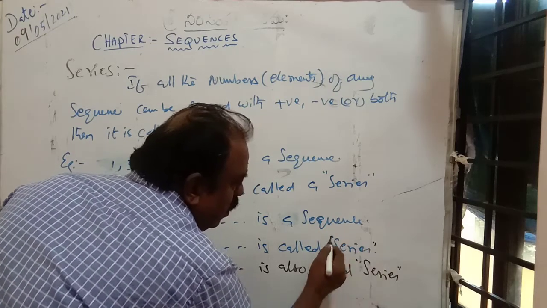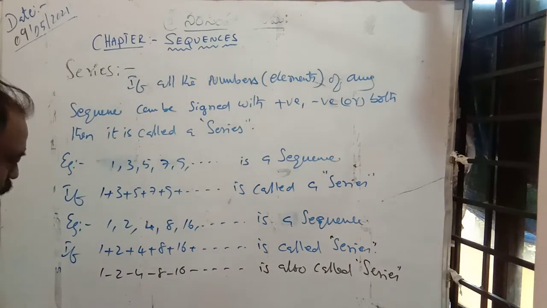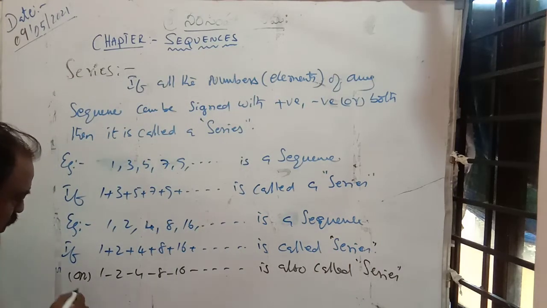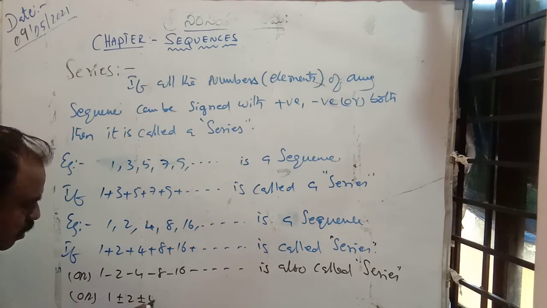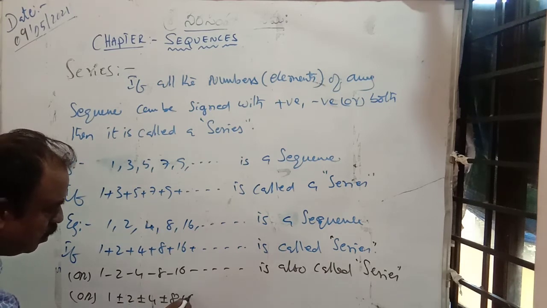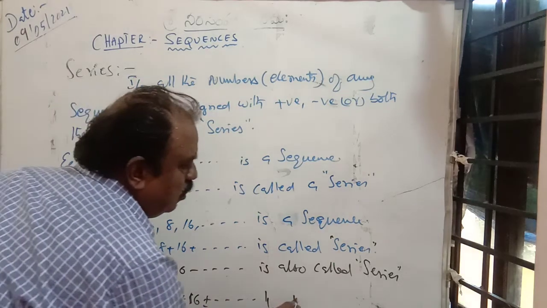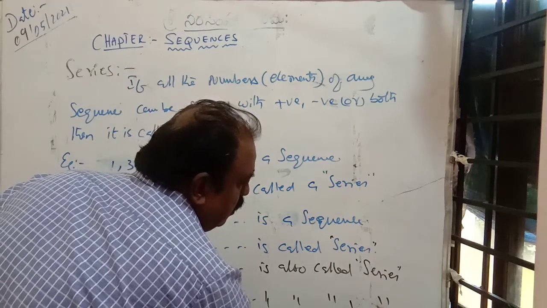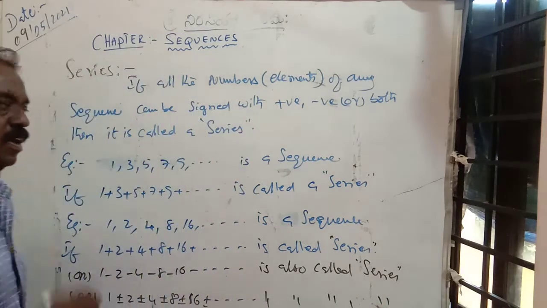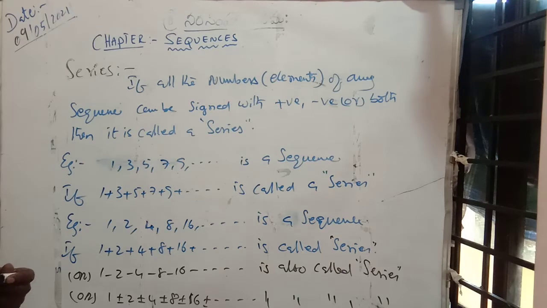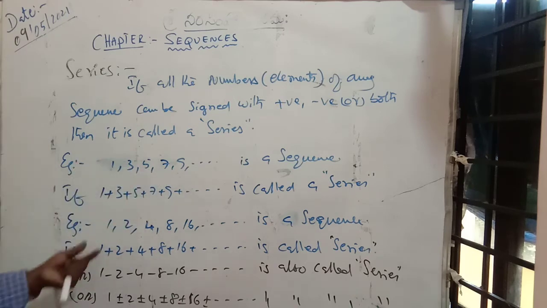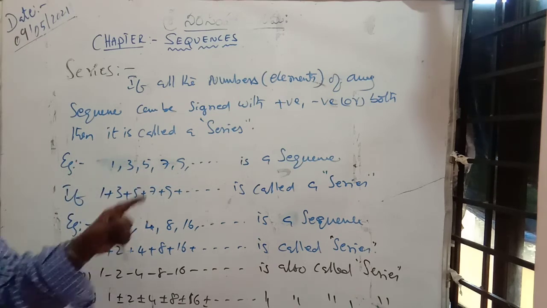Okay? Understood? Or otherwise you see 1 plus or minus 2 plus or minus 4 plus or minus 8 plus or minus 16 plus or minus dash dash is also called a series. Okay? So what is the difference between series and sequence? If with commas, very simple, it is a sequence. With plus or minus or both is a series.